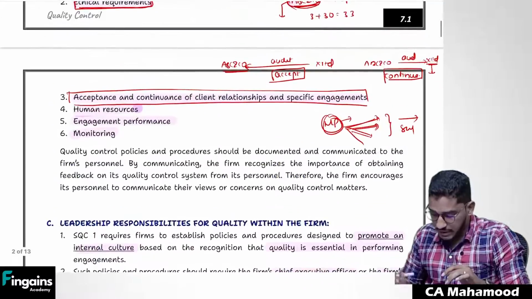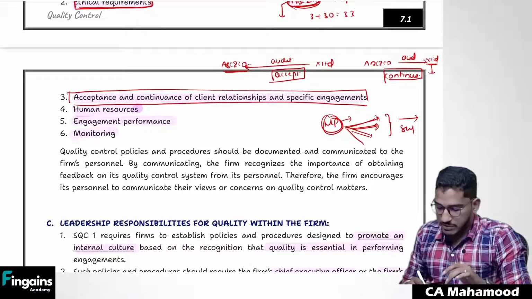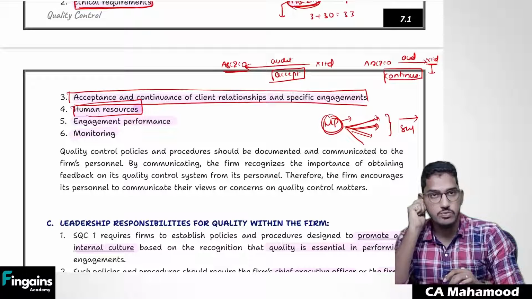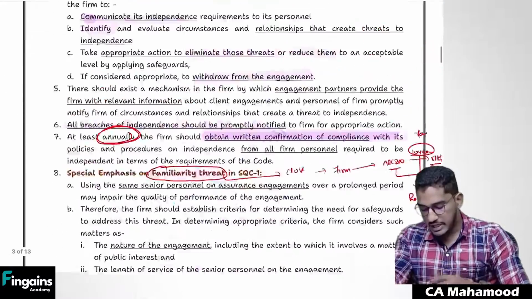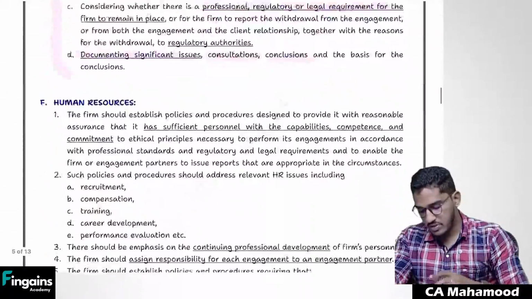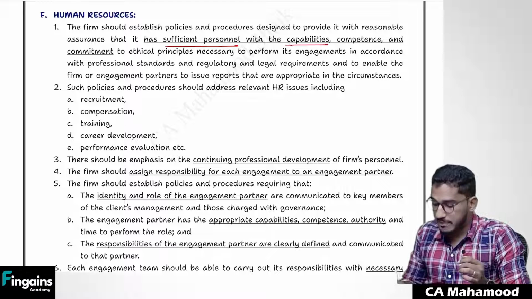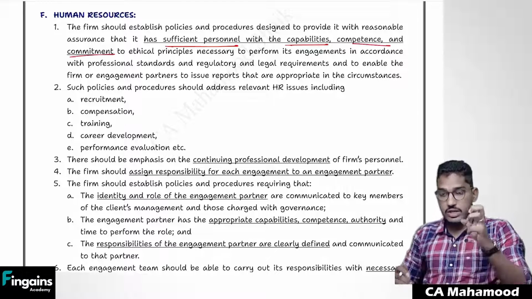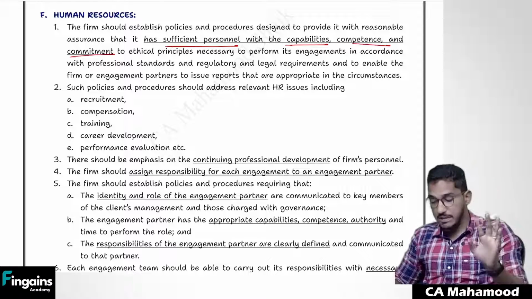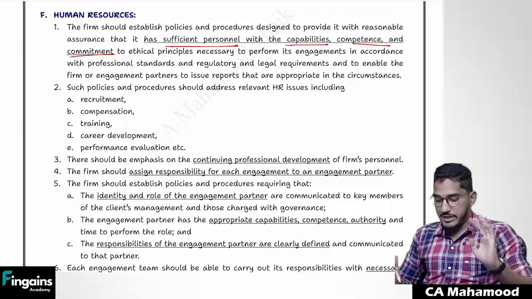Now coming to the fourth part. The fourth area in which you need to implement some policies and procedures is human resources. Human resources means your staff. Regarding your staff, you need to follow some policies and procedures. What kind of policies do I need to follow? I need to have sufficient personnel with capabilities, competence, and commitment. I should recruit those kind of people who are capable, who are competent, and who are committed to quality.